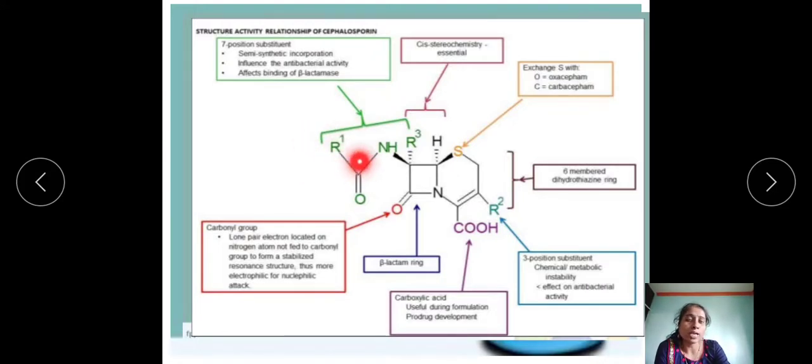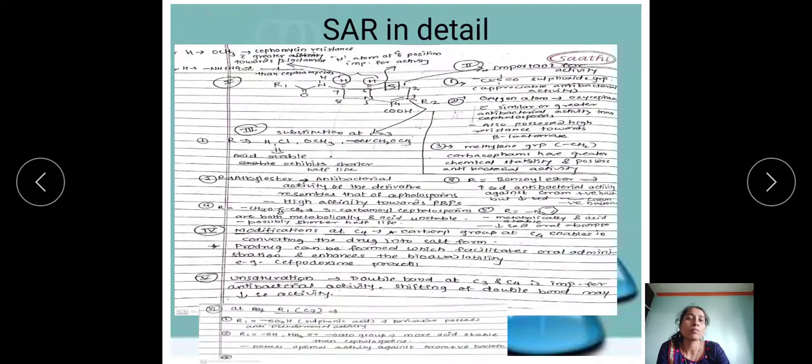Okay, if at that position we put sulfonic acid, SO3H, the derivative possesses anti-pseudomonal type of activity. And if we put an amino group, then a hydroxyl group or an aldehyde kind of group, such derivatives would be more acid stable than the cephalosporin, as well as possessing optimal activity against gram-positive bacteria. Okay, that is what I told, the SAR features over here.